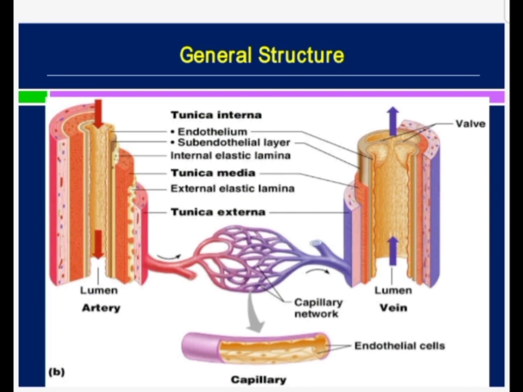Tunica adventitia is the connective tissue layer, and it has longitudinally arranged collagen and elastic fibers. So this is the general structure of the blood vessels. In each and every blood vessel you will find the tunica intima, tunica media and tunica adventitia.